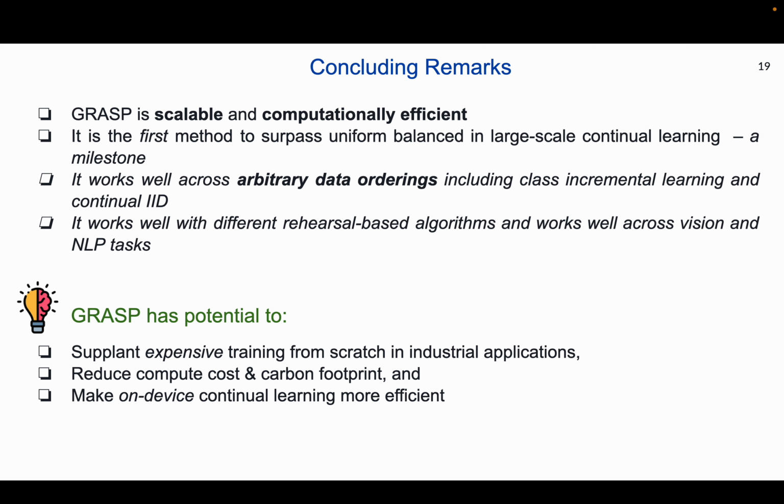Periodic retraining is currently the industry standard for updating deep neural networks. We believe GRASP has potential to supplant this extremely computationally expensive process with much more efficient continual learning methods. And therefore, GRASP can contribute to the reduction of carbon footprint from training models. Likewise, GRASP can be used to make on-device continual learning more efficient, where both compute and memory are heavily constrained.